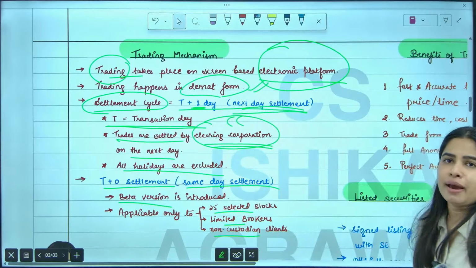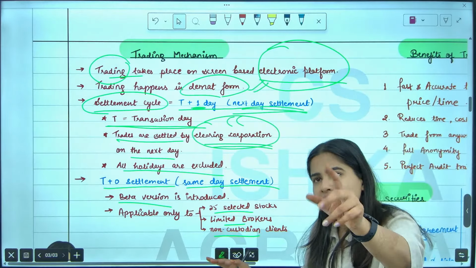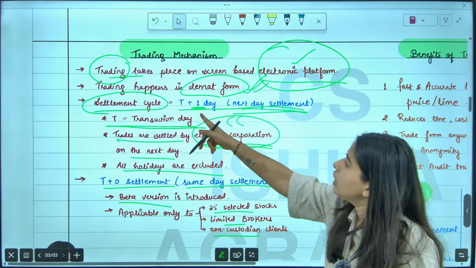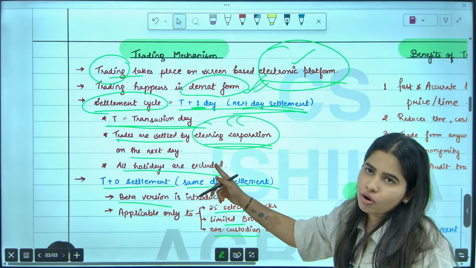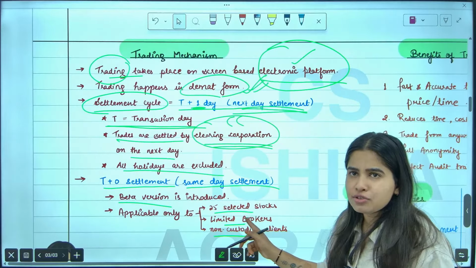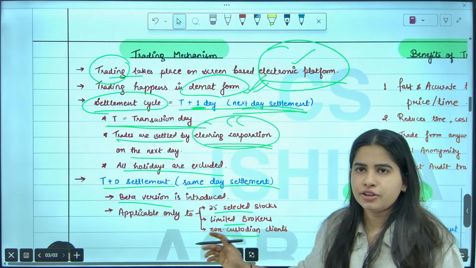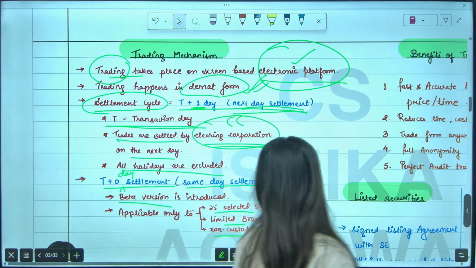I hope this trading mechanism is clear to you, everyone. Trading mechanism, once again, simple. It is done on an electronic platform through a demat account. Currently settlement is done within T+1 day, excluding holidays. For only 25 stocks, a trial version of T+0 day settlement is introduced. I forgot to write here T+0 day. That's it, guys.